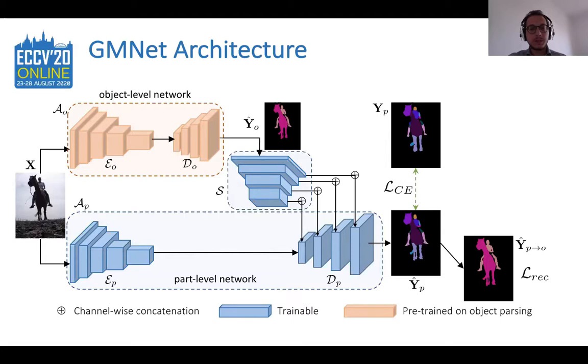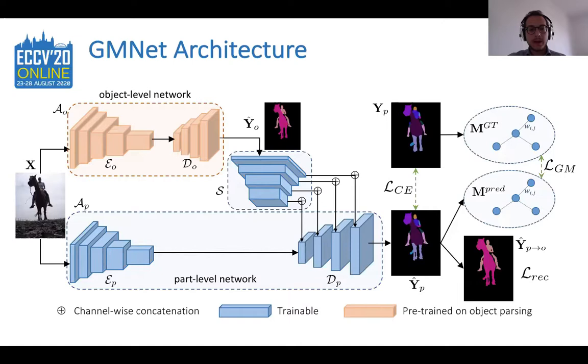This is simply implemented as a cross-entropy loss between the reconstructed and ground truth object-level segmentation maps, and it serves as an additional penalty for the prediction of parts outside the corresponding object-level class. Finally, we designed a graph matching module which builds a graph from both the predicted and the ground truth segmentation maps, and aims at matching the spatial relationship of the parts.